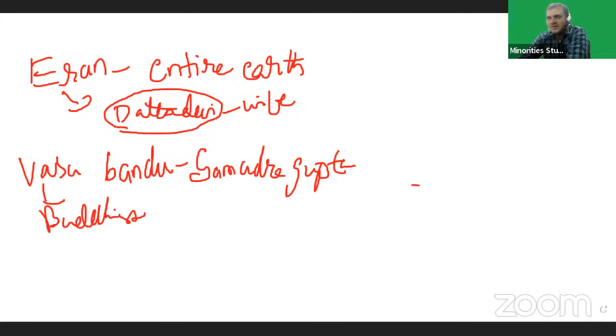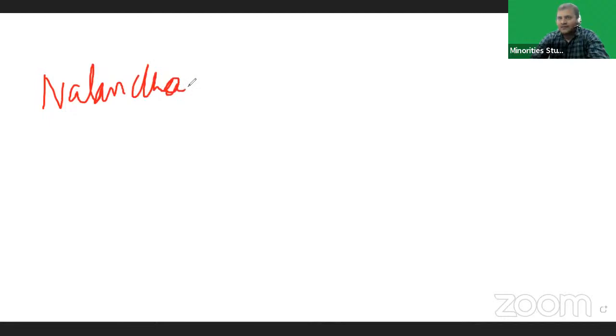After victories over these countries, Samudragupta performed the Ashwamedha Yaga. A Brahmin who performed this Ashwamedha Yaga would get some money. So instead of money, Samudragupta donated lands. Nalanda village was donated to Brahmins, and he issued the Nalanda copper plate inscription.